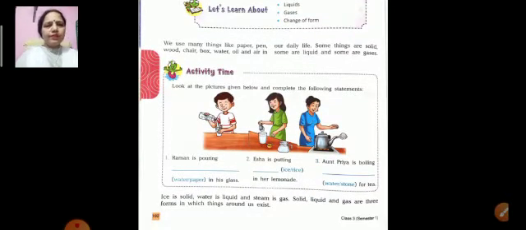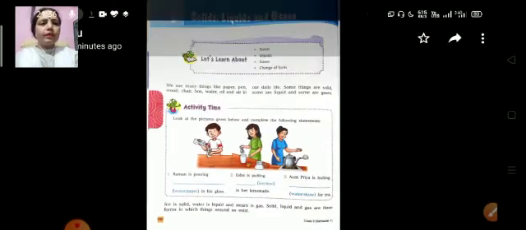Firstly, we use many things like paper, pen, wood, chair, box, water, oil, air in our daily life. Some things are solid, some are liquid and some are gases. We have to recognize ice is solid, water is liquid and steam is gas. Solid, liquid and gases are three forms in which things around us exist. There are only three forms. Okay, so turn your page.